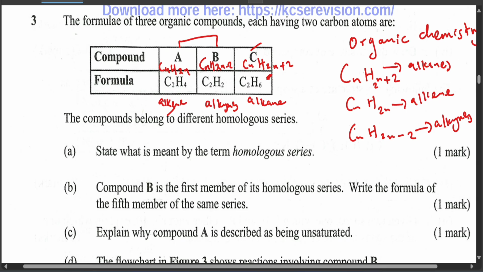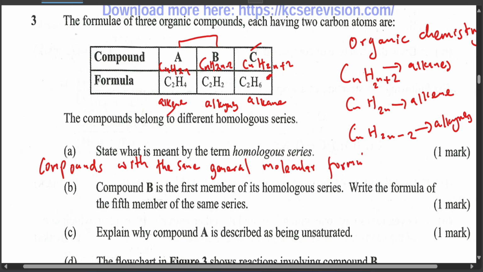Okay, state what is meant by the term homologous series. They're just compounds with the same general formula, the same general molecular formula, because all of them have CnH. But what differs between them is that they differ by a CH2 group. Hopefully that is understandable.